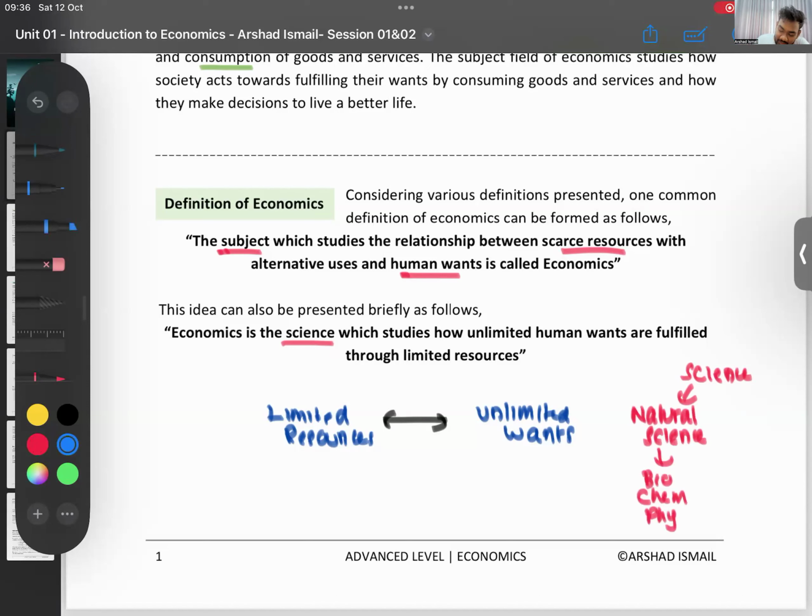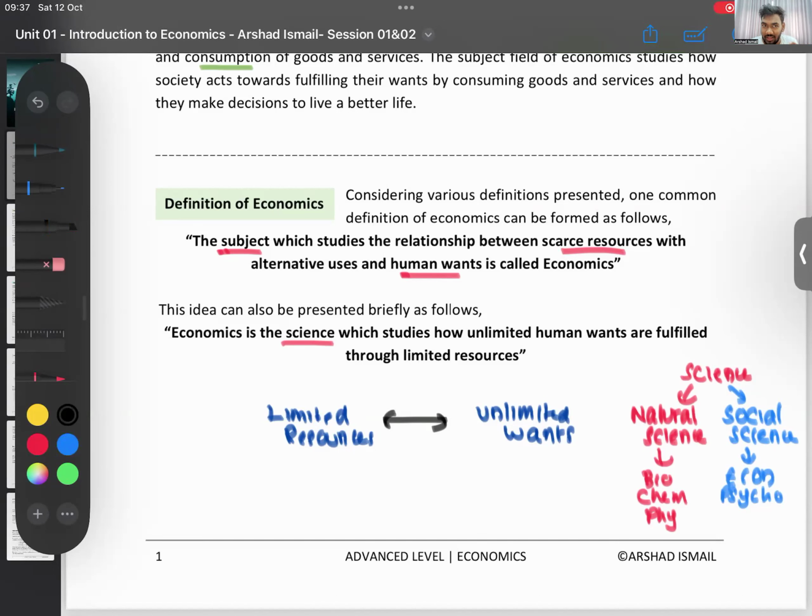And then you have something called social science. Social science is what studies human behavior. So econ is a social science. Econ, psychology, all of those are social sciences. What is a social science? A science that studies human behavior. That's what econ is doing.